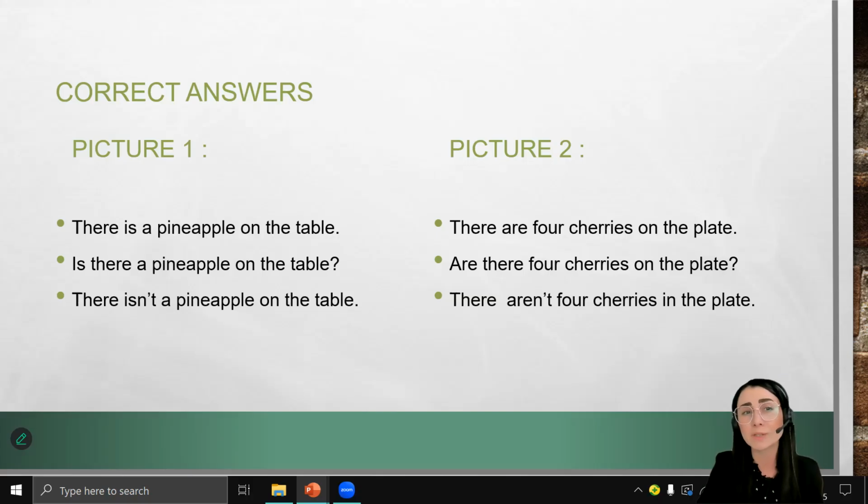If you are a little bit confused, just have a look at these examples, then go back to our pictures and practice as much as needed just to improve your speaking practice and to become able to make sentences easily just looking at the picture. Then you can have some more practice.